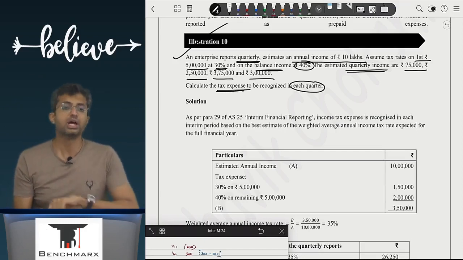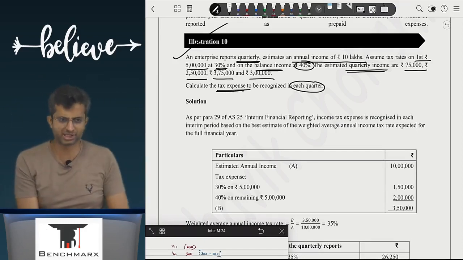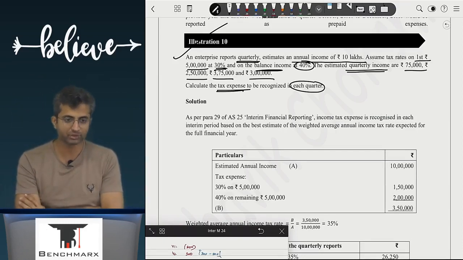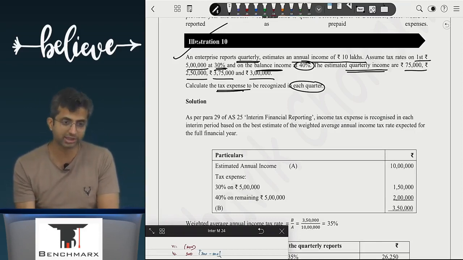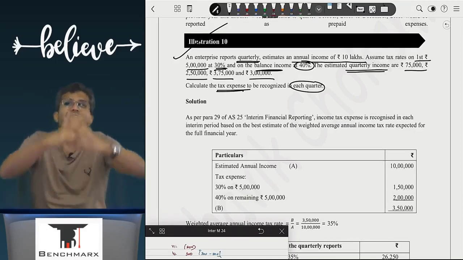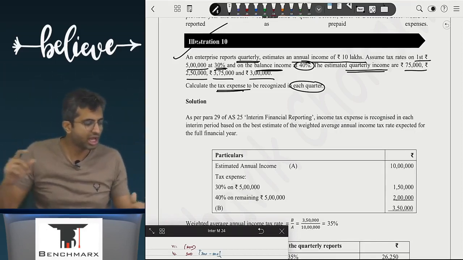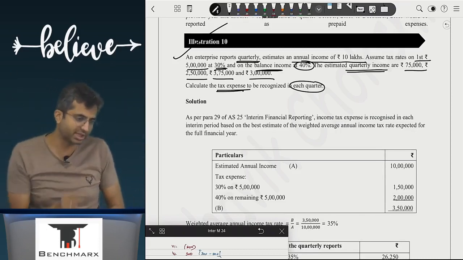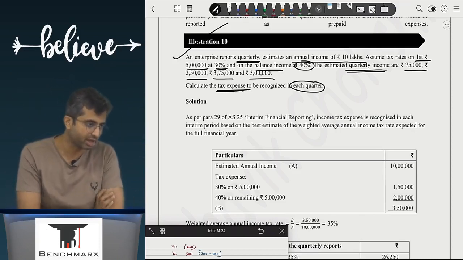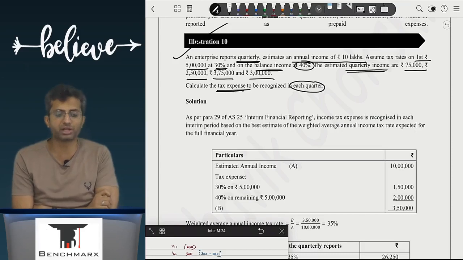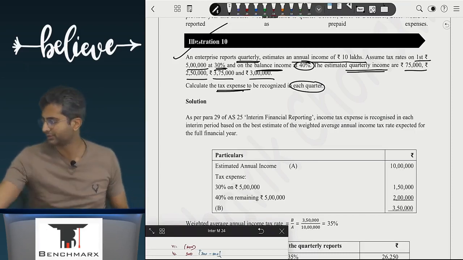Remember, this is the approach where you take the entire year as a base. So you take the estimated annual income. Second, you find what tax, quarterly tax or annual tax? Annual tax. And once you find the annual tax, you will say, if in the whole year I'm earning this amount and in the whole year I'm paying this much tax, then for every rupee, how much tax am I paying? Weighted average tax rate. Calculate the weighted average tax rate, please.